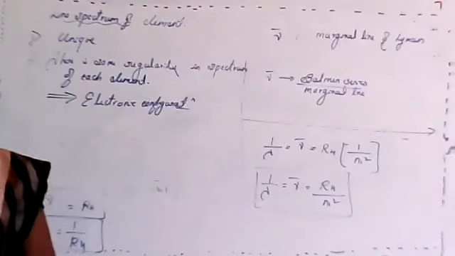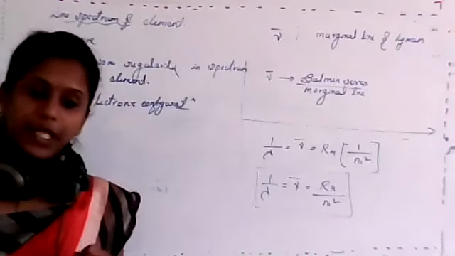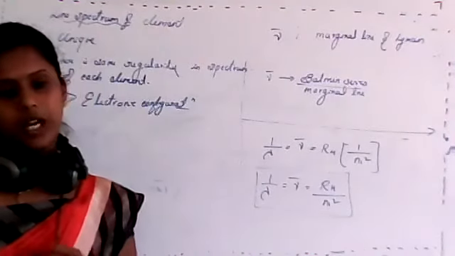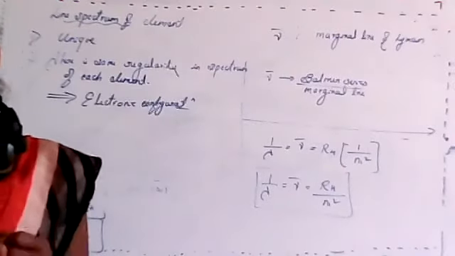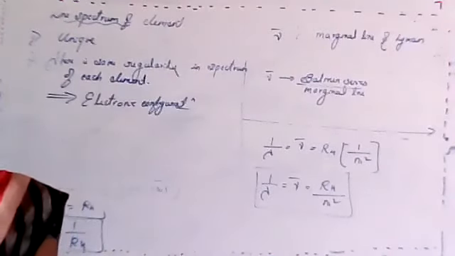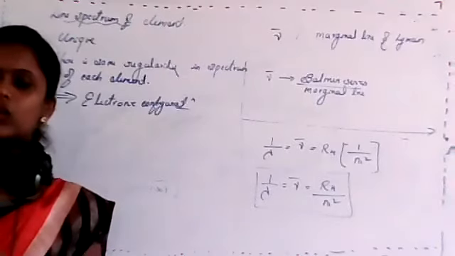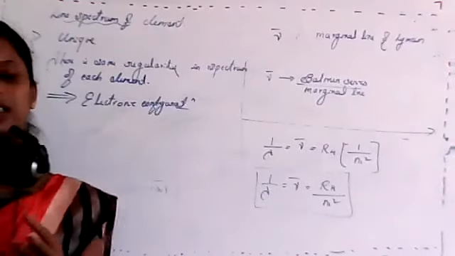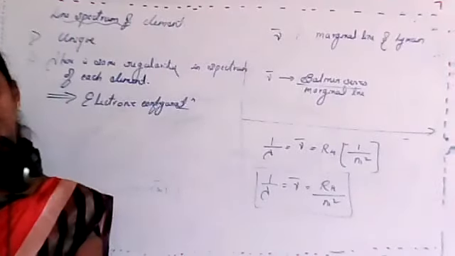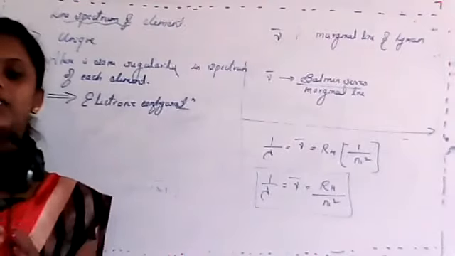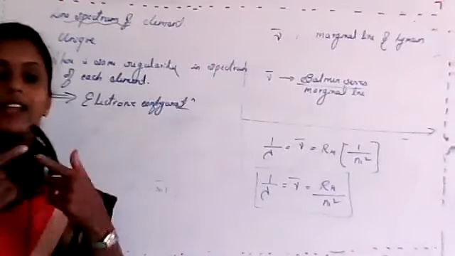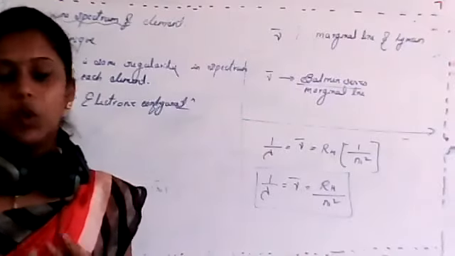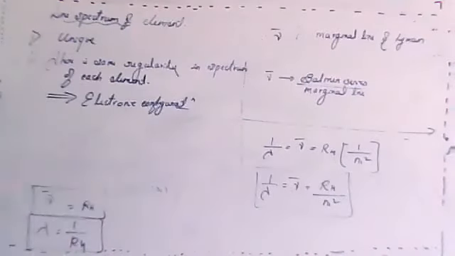There is no explanation of stability of the atom in the Rutherford atomic model, and no explanation for the line spectrum of the hydrogen atom. There is also no specific explanation about electronic distribution. And those things were explained in Bohr's atomic model.